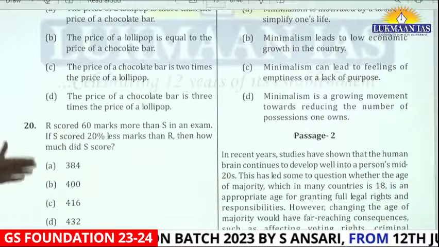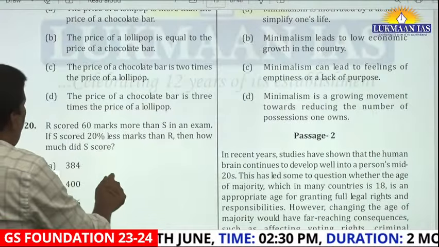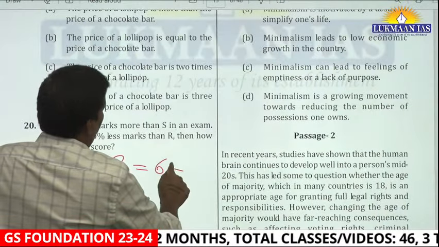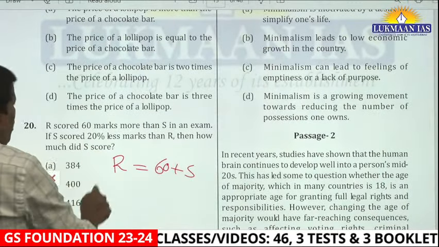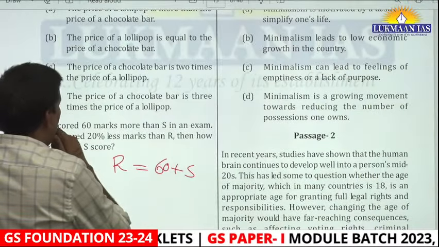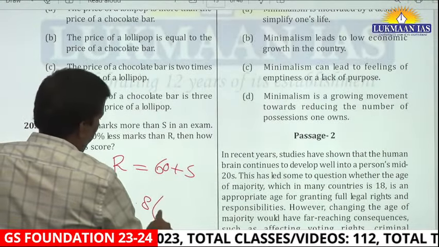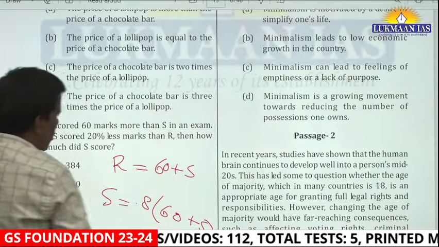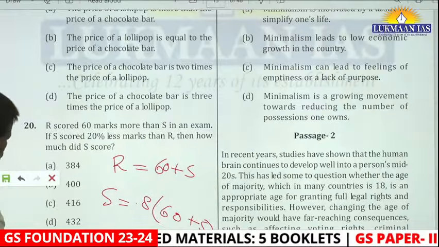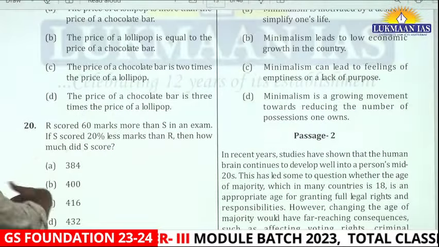Okay. This is fine. Here, you have to make the equation. R has scored 60% marks. How much has R scored? 60 marks more than S. 60 marks more than S. And what has S scored? S has scored 20% marks less than R. So S itself is what? 80% of 60 plus X. S, right? So just put this thing there. See, now again you have to make this a quadratic equation by multiplying there. Then you have to go the option way. So this is the way your mind has to work. And I am assuming this is simple.